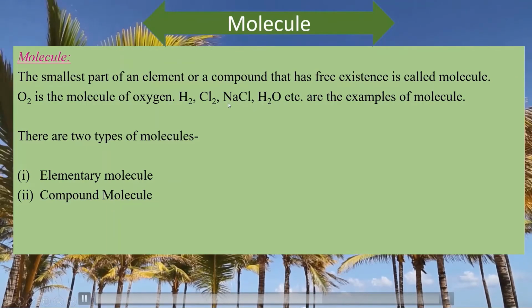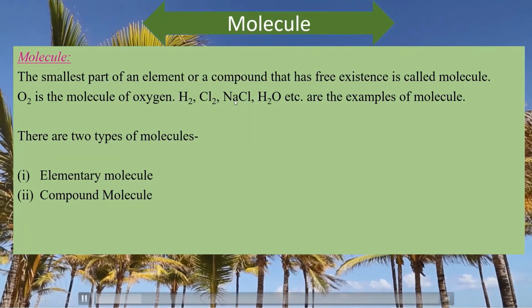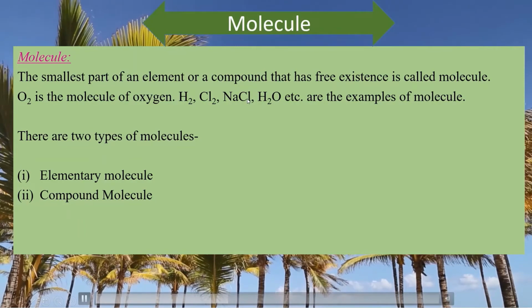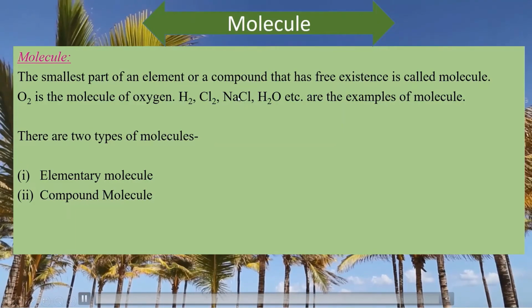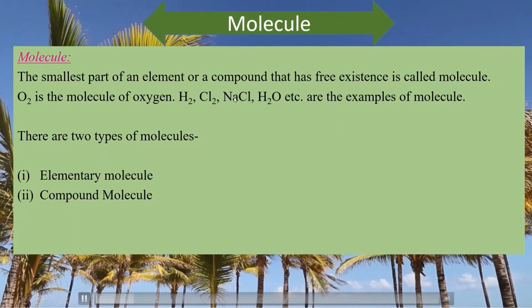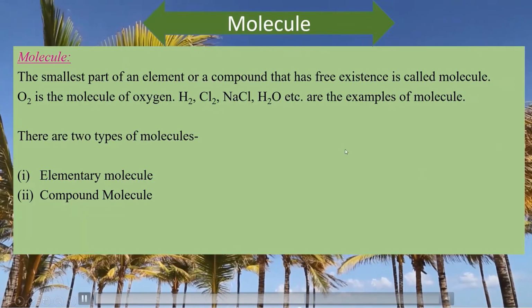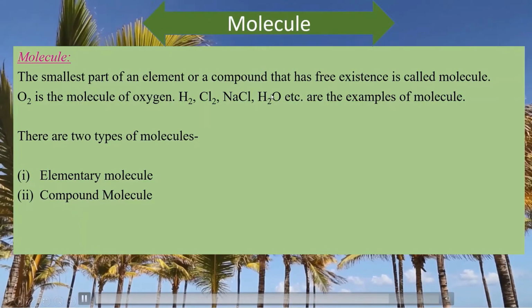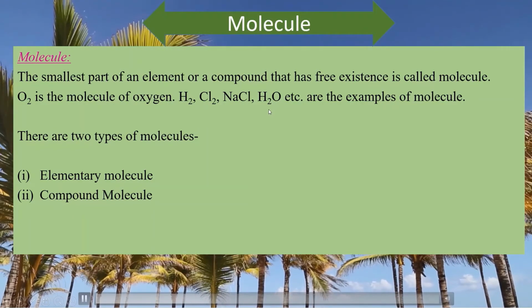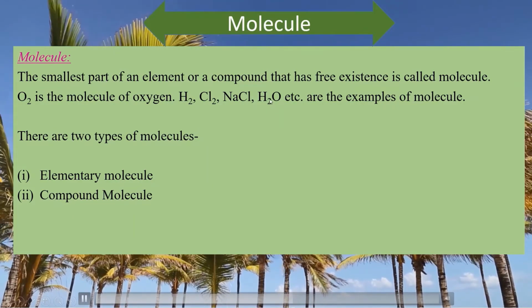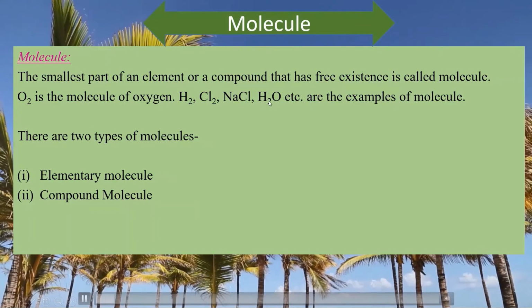But if you break one sodium chloride molecule, what will you get? You will get one sodium atom and one chlorine atom. So this is the compound molecule, because after breaking this molecule, we will get more than one component. Here, water also. After breaking one molecule of water, we will get one oxygen atom and two hydrogen atoms. So, these types of molecules are called compound molecules.